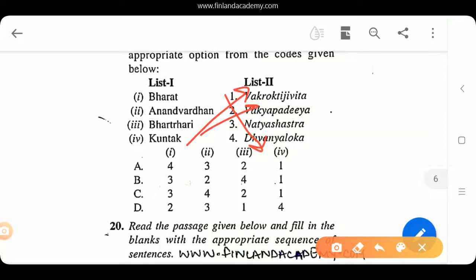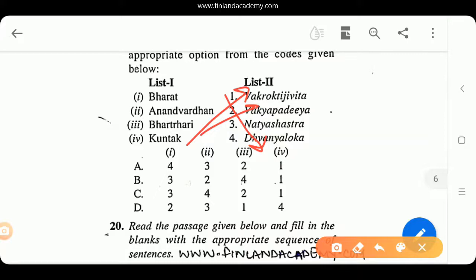So for Bharat, you should study Indian aesthetic theory in order to understand what his Natya Shastra was about, because this was one of the most popular works when you talk about Indian theories. Then you have another guy, Anandavardhana. He was a famous Sanskrit literary critic. He wrote a text called Dhvanyaloka, wherein he gave the term Dhvani. This term Dhvani refers to some hidden meaning, which is also the soul of the poetry.